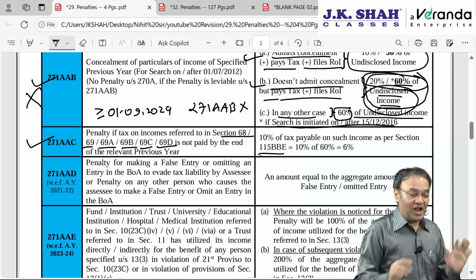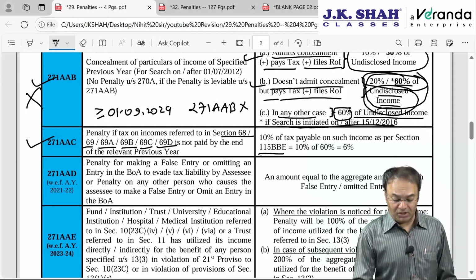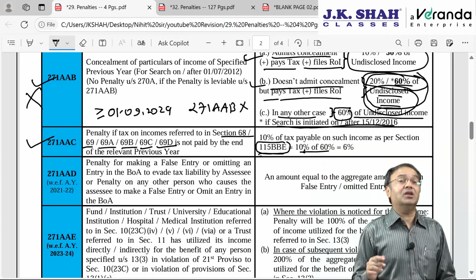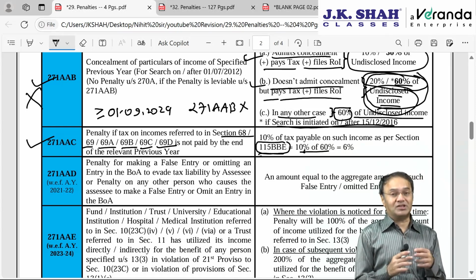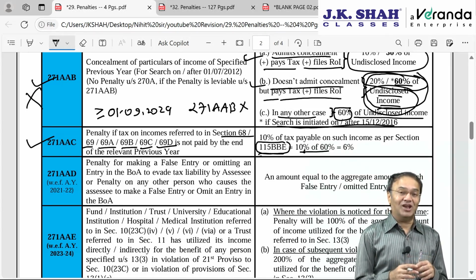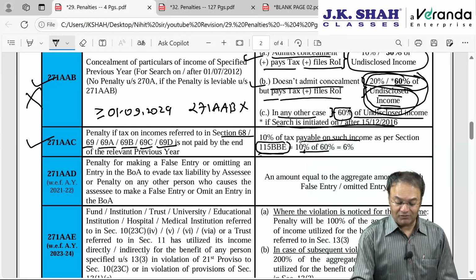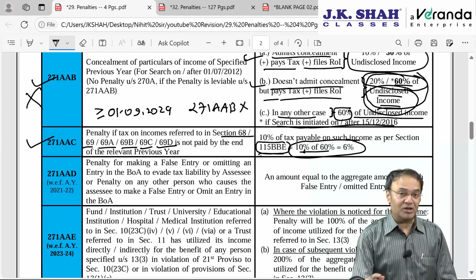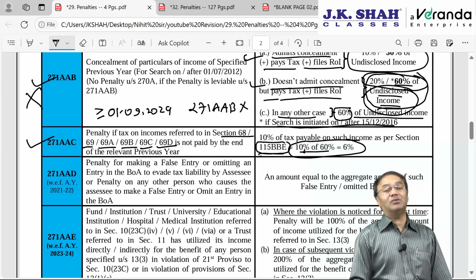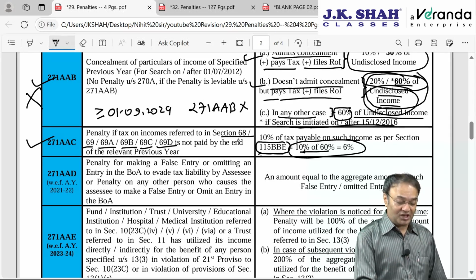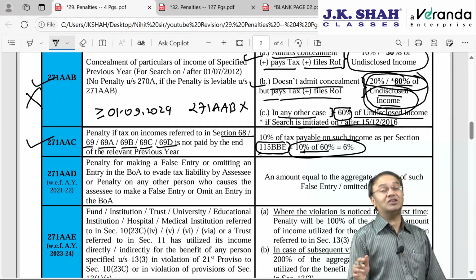Then that much amount will be added, amount in default will be added to the income, plus as per 115 BBE there is a flat tax rate of 60% plus 25% surcharge compulsory irrespective of income, plus 4% health and education cess. Effective rate will be 78%. But here penalty will be 10% of 60%, 10% of basic tax rate, penalty will be 6% of the income, provided assessee is covered by these particular sections, section 68, 69, 69A, B, C, D, and